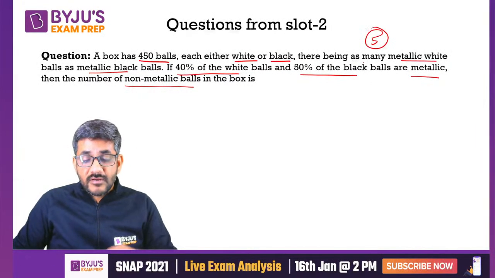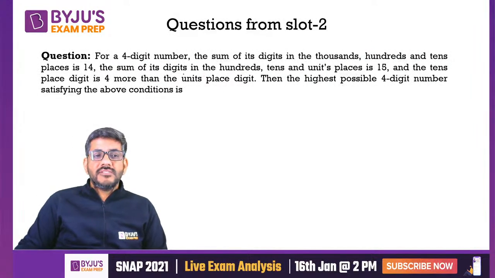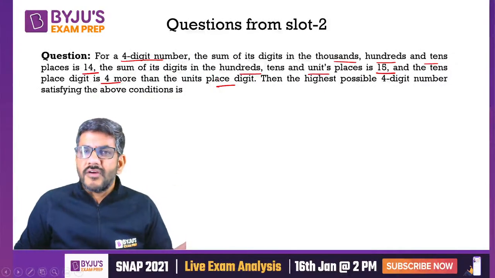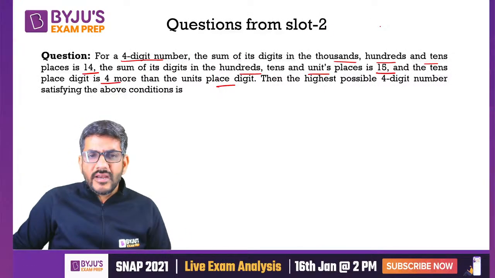That was question number 5. And then I look at question number 6. There is a 4-digit number. Sum of the digits in thousands, hundreds and tens place is 14. Sum of the digits in hundreds and units place is 15. Tens place is 4 more than units place. I mean, we can just make a combination and find them out, right? Again, not a difficult question.